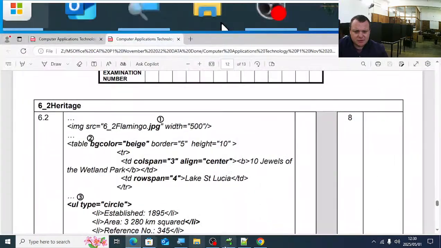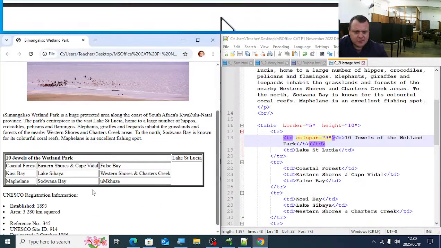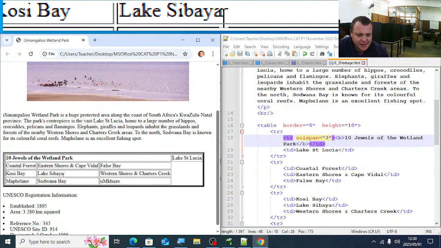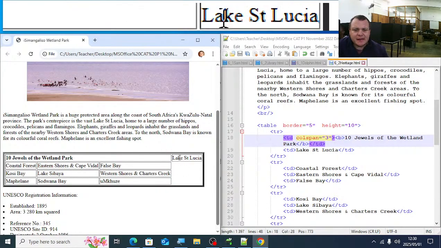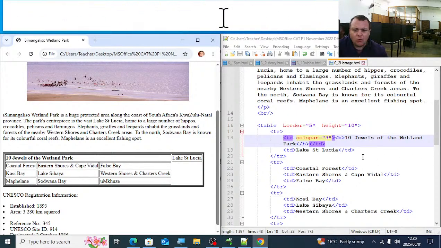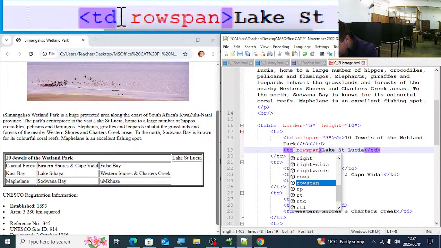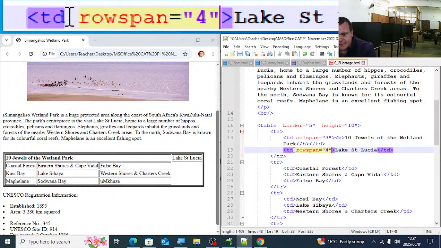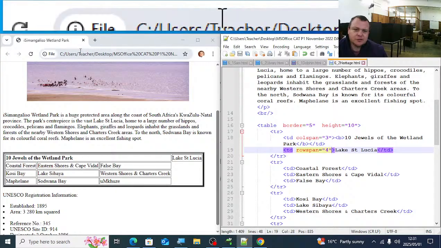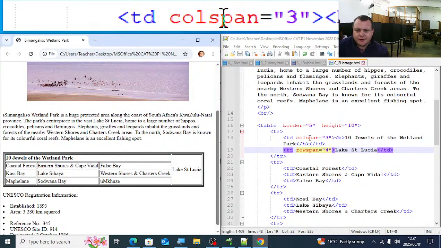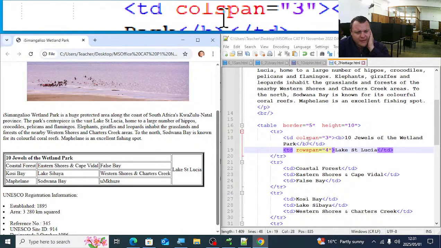There we go. Just have a look there quickly. Sorry, because now, there's the code. So we have 10 jewels of the wetland park. We also have the Lake St. Lucia that spans over all 3 rows. So we're going to have here rowspan equal 4. Let's see if that works. If we have rowspan equal 4, there we go. So we have 2 there. It's TD colspan 3, wetland park.